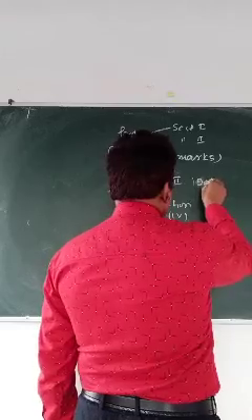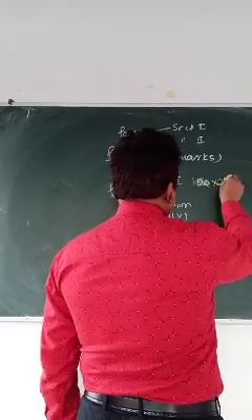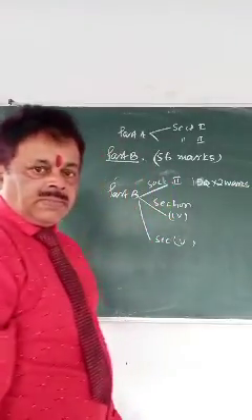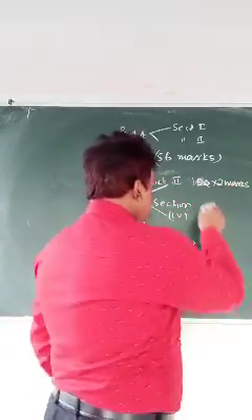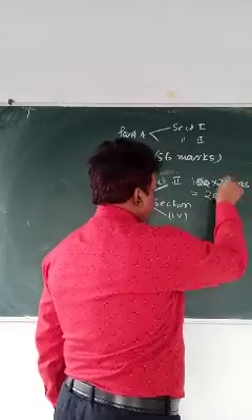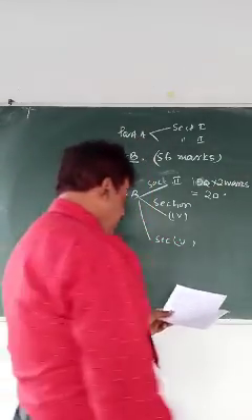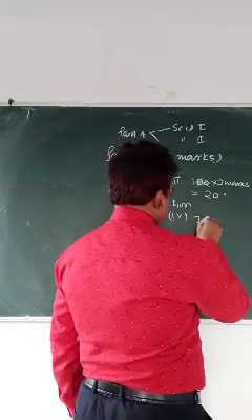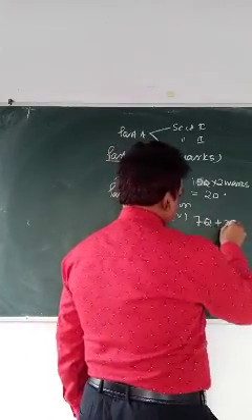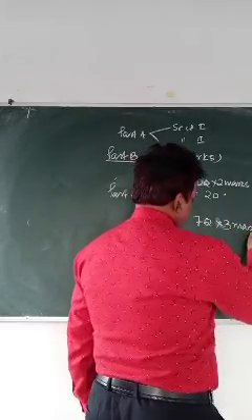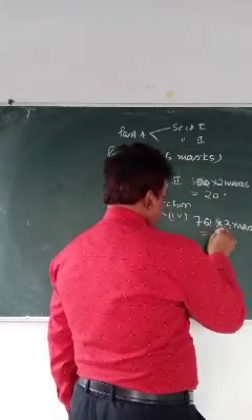10 questions, 2 marks each. How much did you get? 20. Section 4, you will have 7 questions, 3 marks each, that is 21 marks.